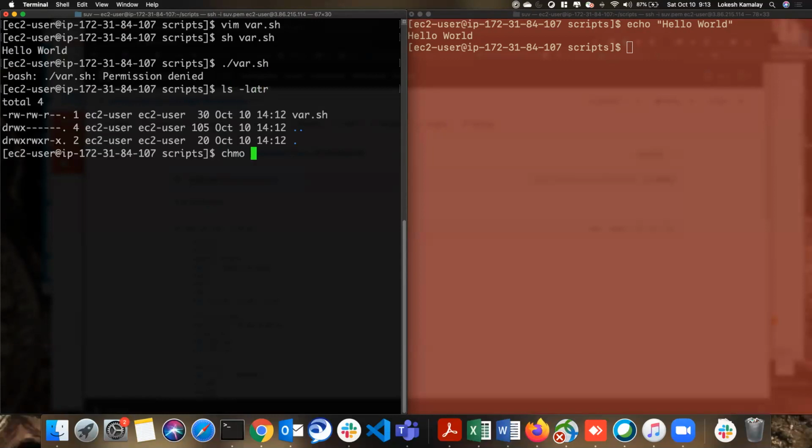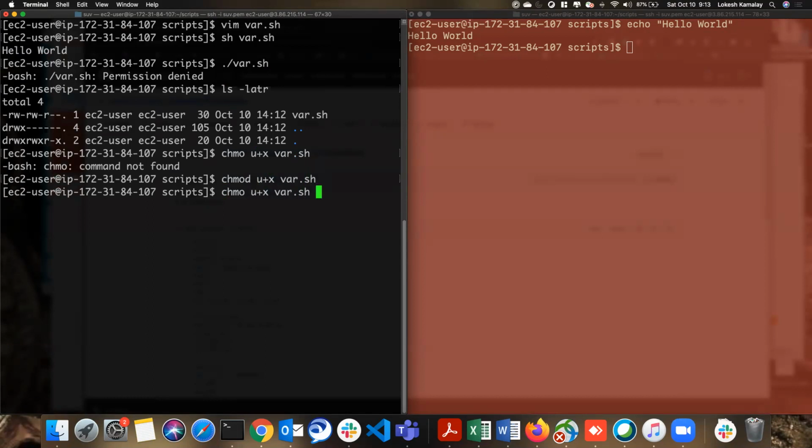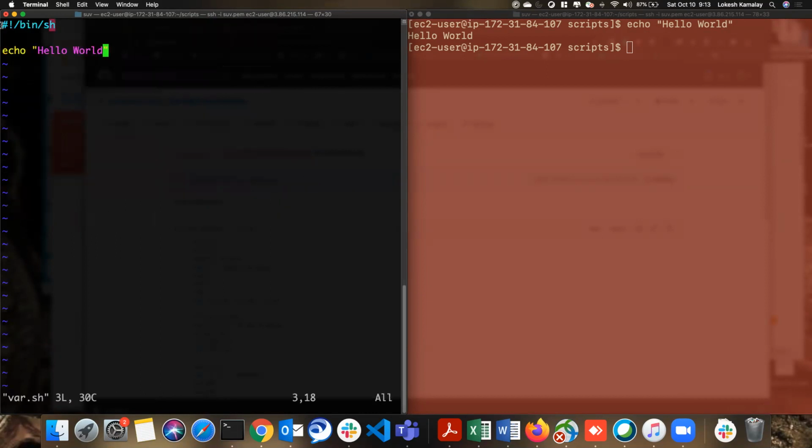Now let me add the execute permission to the user. It's going to be chmod. So it got the same thing. We did not mention the shell here. It means whatever interpreter we are using here will be considered. So okay, this file is a shell file, so it will go to the shell interpreter and execute all these commands.